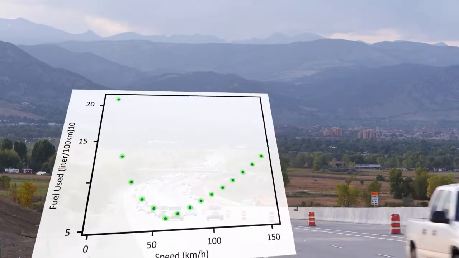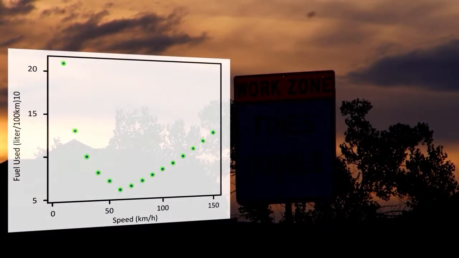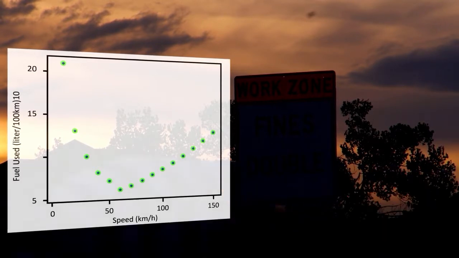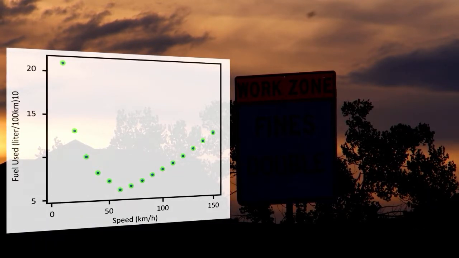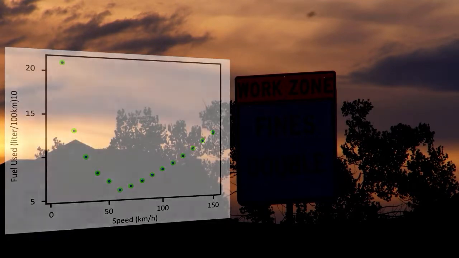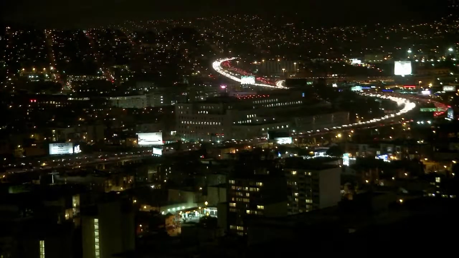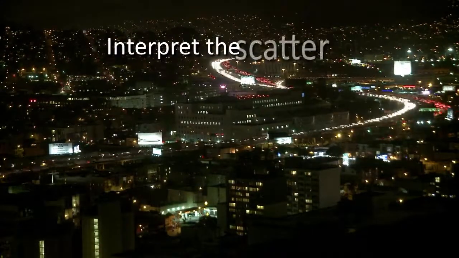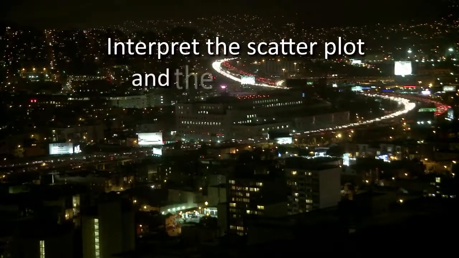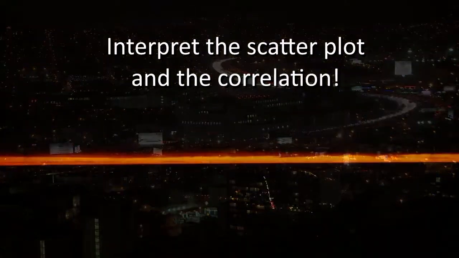It's very important to always look at the data in the scatterplot, since, as in our example, there might be a strong nonlinear relationship that R does not indicate. The same can be said for a large correlation coefficient. It's very important to interpret both the scatterplot and the correlation together.